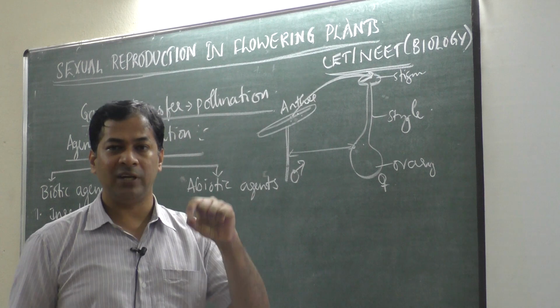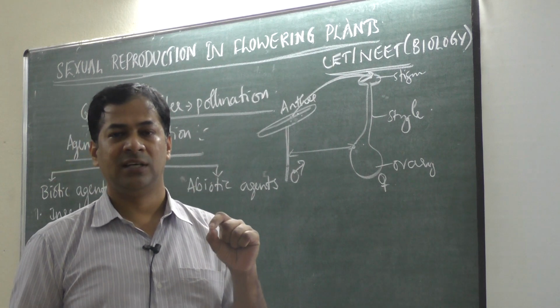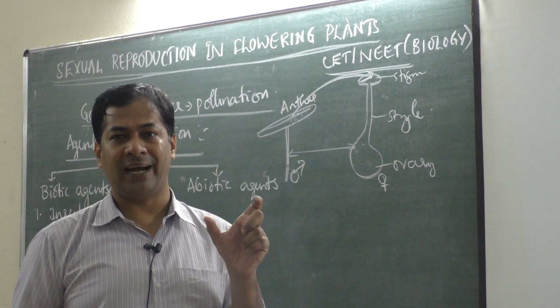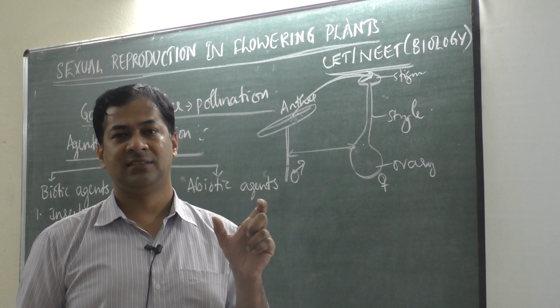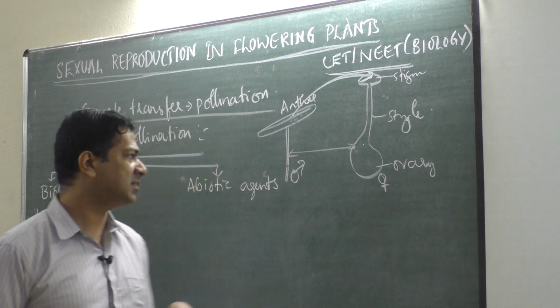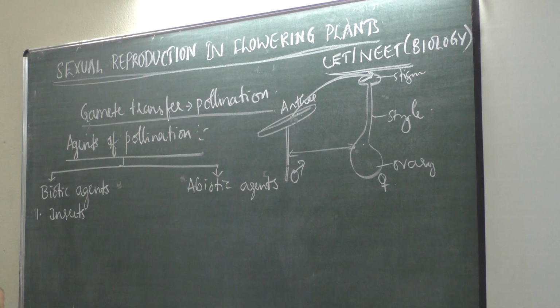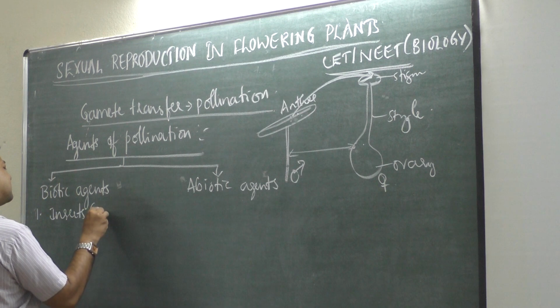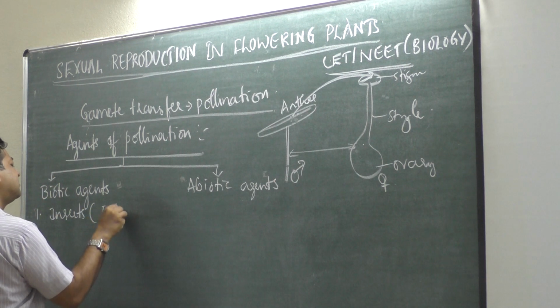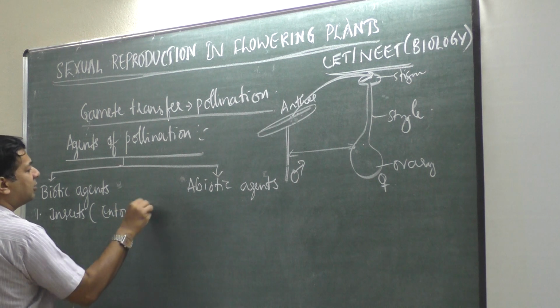Phily means pollination. What is entomology? It is the study of insects. So entomophily means pollination by the agent insects.